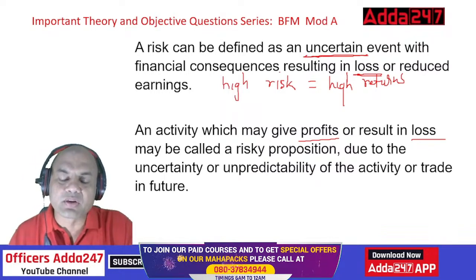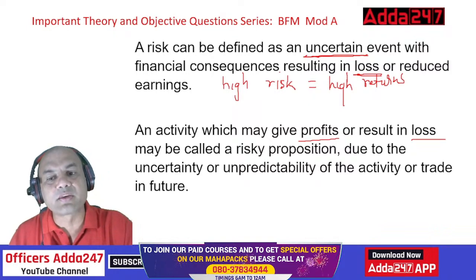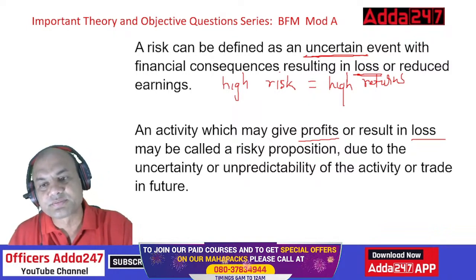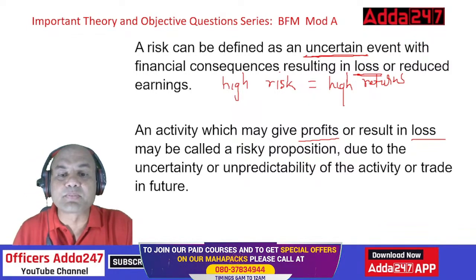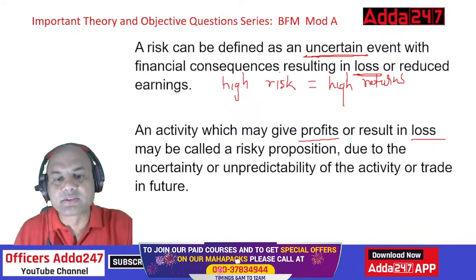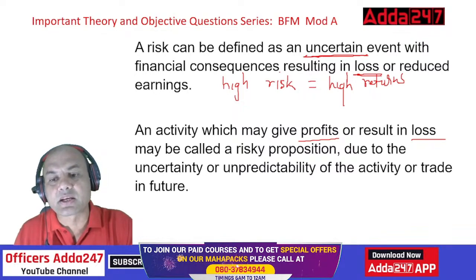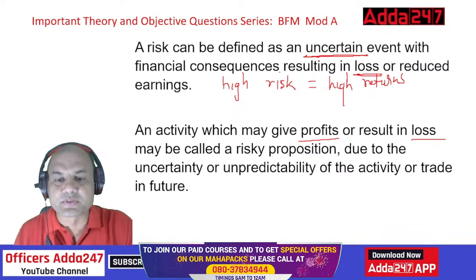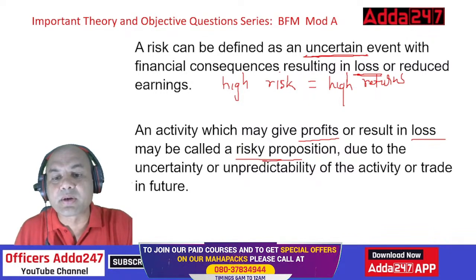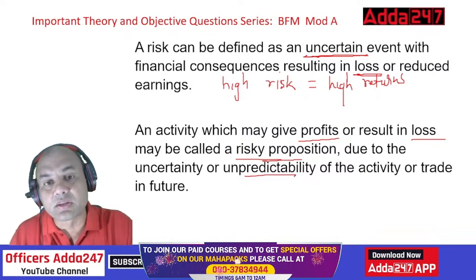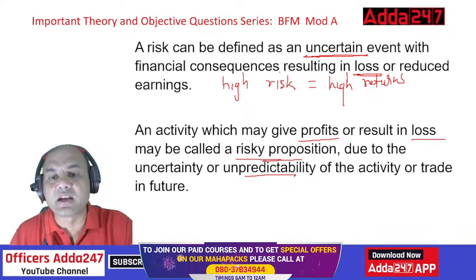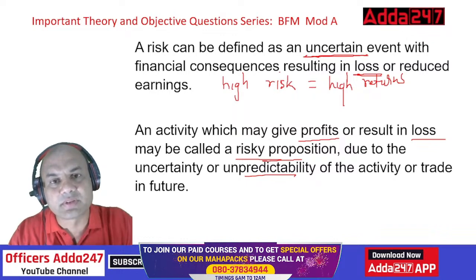So the activity over here is the same. The activity which may give profits may result in loss. It may be called a risky proposition due to the uncertainty or unpredictability of the activity or the trade in future. Right? So risky proposition, unpredictability. These are all important terms here. Uncertain and unpredictable mean one and the same thing.